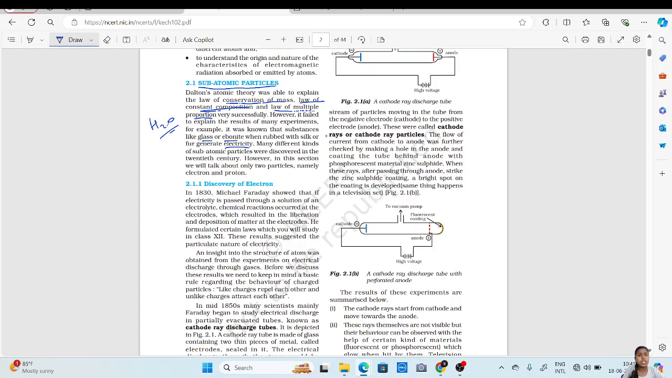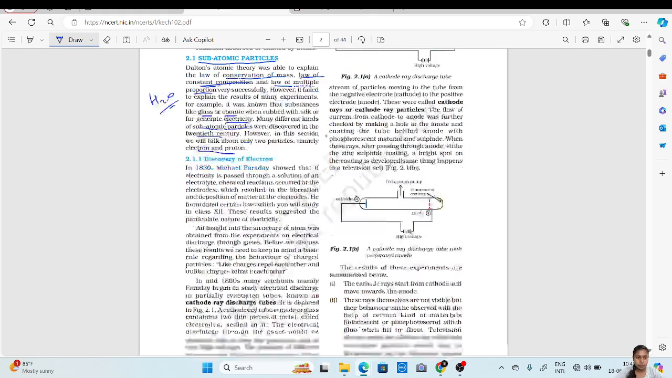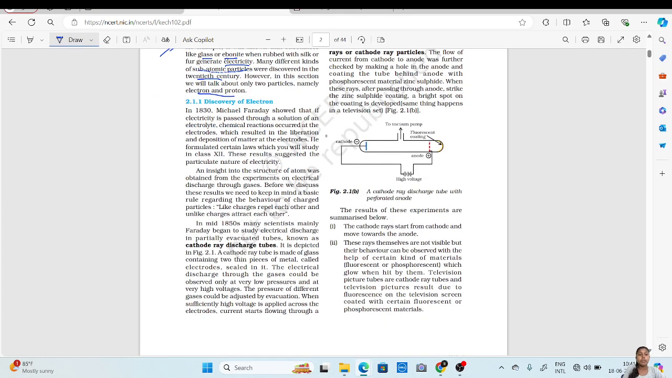Many different kinds of subatomic particles were discovered in the 20th century. However, in this section, we will talk about only two particles, namely electron and proton, which are the important ones. So, discovery of electron.